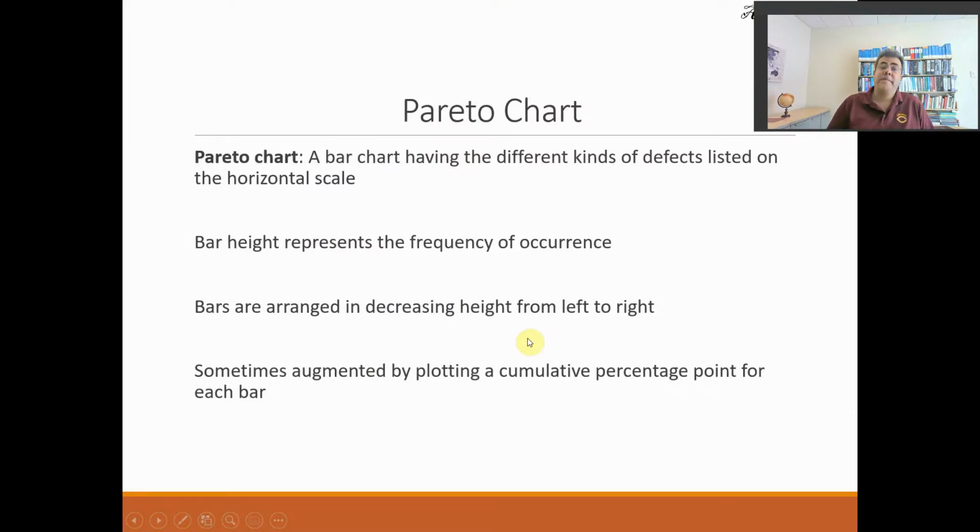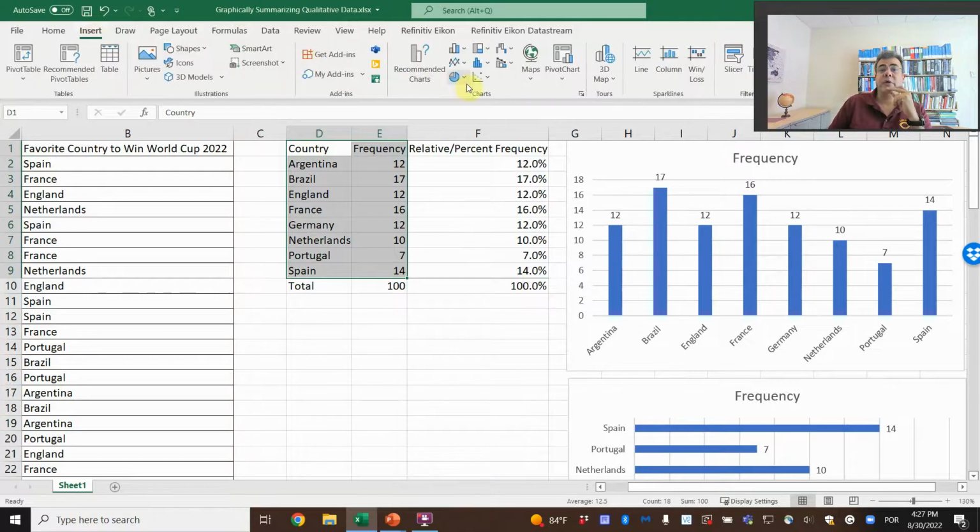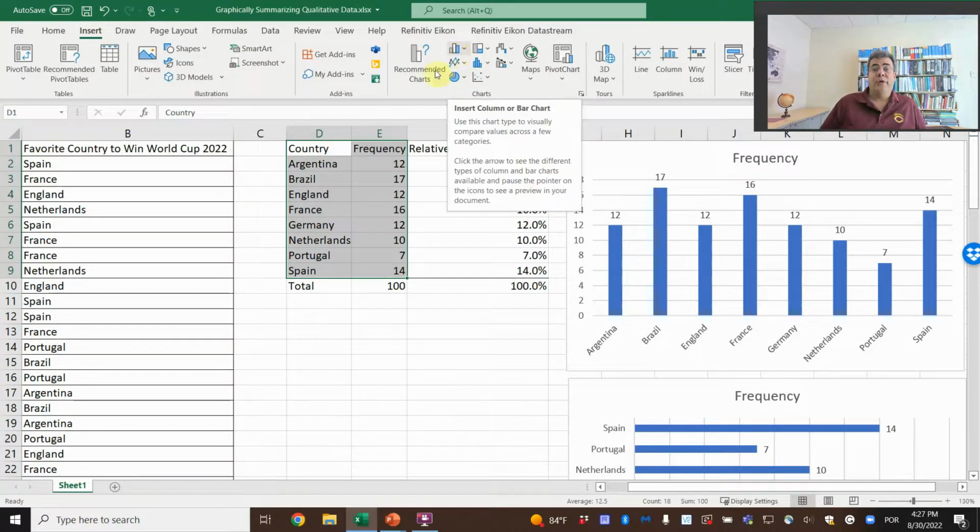Pareto Chart. A bar chart having the different kinds of defects listed on the horizontal scale. Bar height, the columns, represent the frequency, and bars are arranged in decreasing height from left to right. Sometimes augmented by plotting a cumulative percentage point for each bar. How do we do that? Excel actually has it. In the new versions of Excel. In the good old times, or what I call the bad old times, we needed to do it by hand.